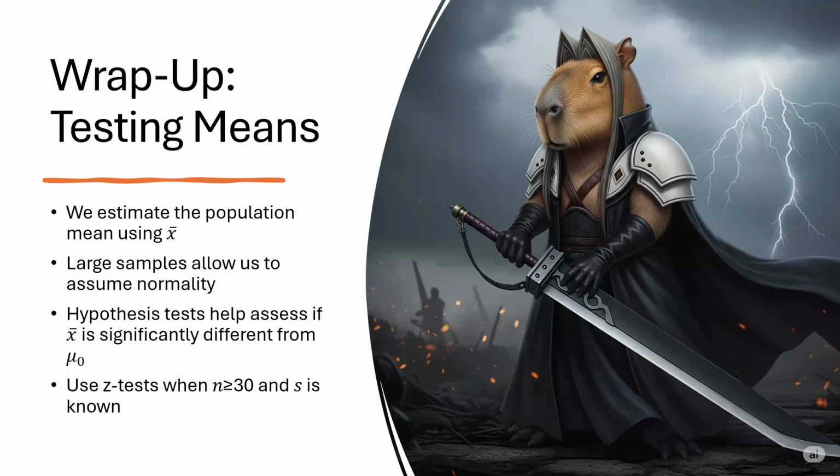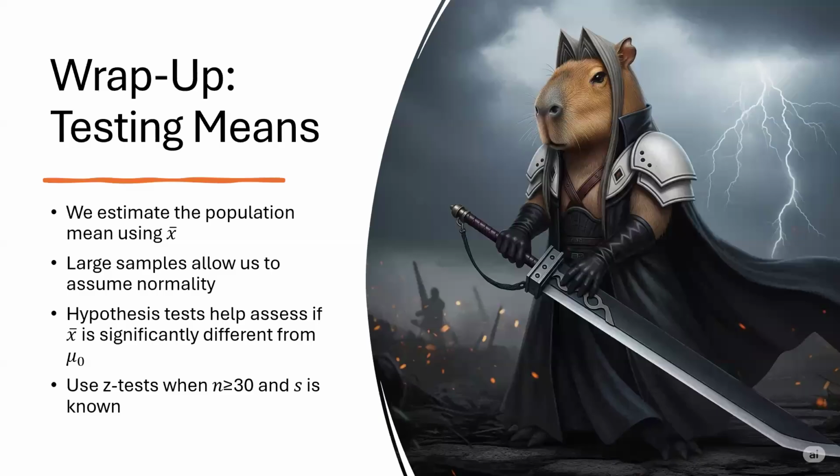Second, when we're working with a large enough sample, typically n is greater than or equal to 30, the central limit theorem kicks in. That means the sampling distribution of the sample mean becomes approximately normal, regardless of the shape of the population distribution. This gives us the green light to use z-scores and standard normal tables to calculate probabilities and make decisions. Third, hypothesis testing gives us a formal decision-making framework.